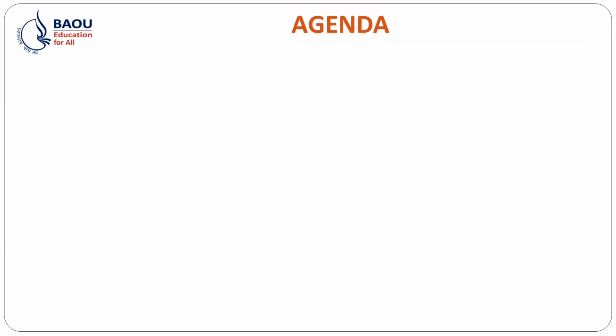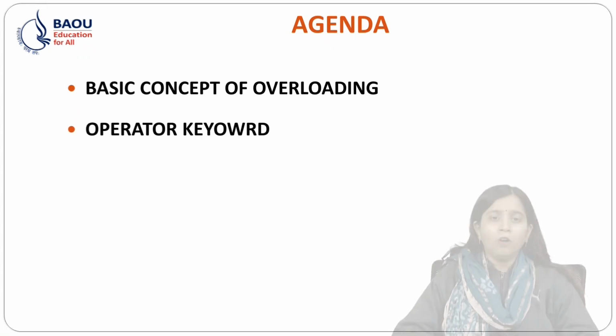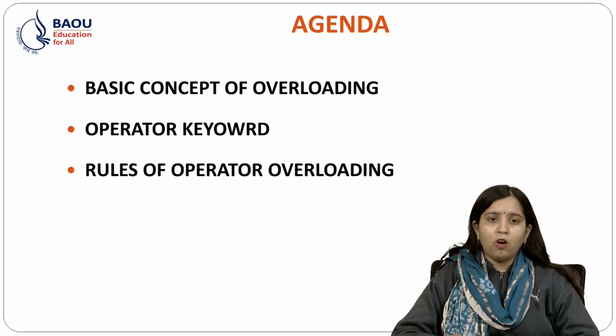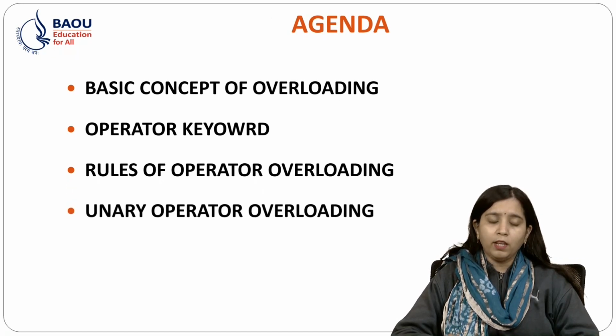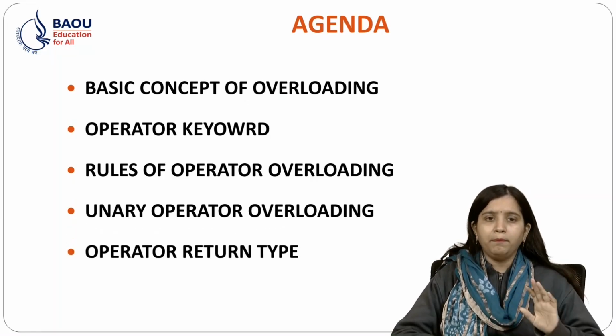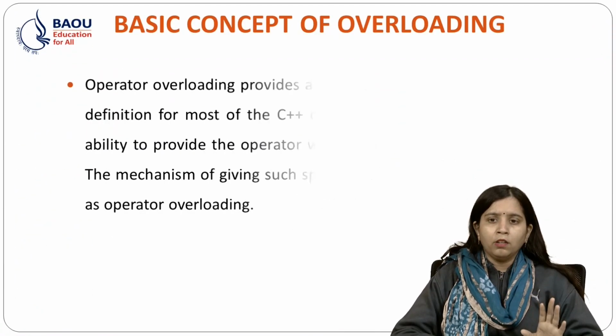Our today's agenda is, first we will see the basic concept of overloading, then the operator keyword, rules of operator overloading, unary operator overloading, and operator return type. So what does the basic concept of overloading say?